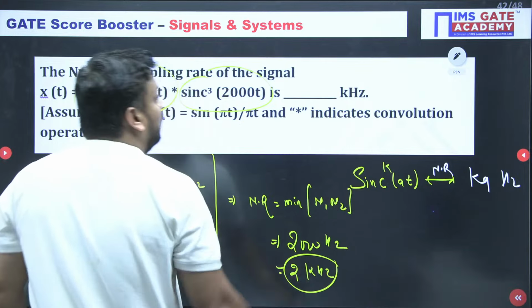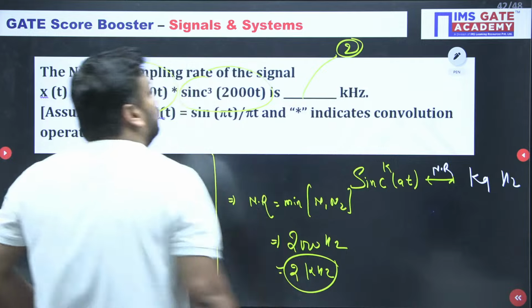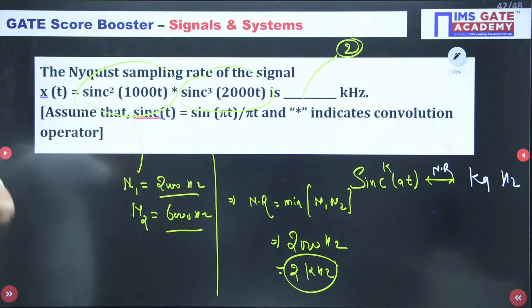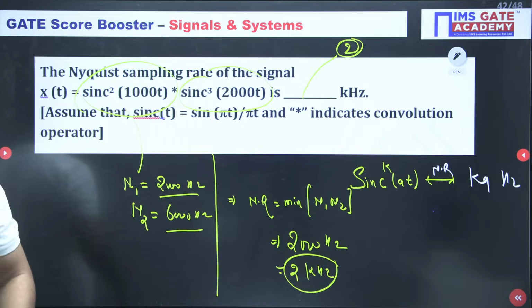So you should type 2 only here, 2 is the only answer, 2 kilohertz. क्या बोलते हो? Yes or no? Are you getting this or are you guys getting this? Do reply fast बच्चों. Akansha, getting or not? Am I audible na? Everything is clear or not beta?